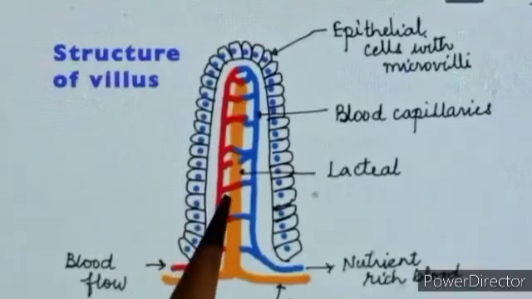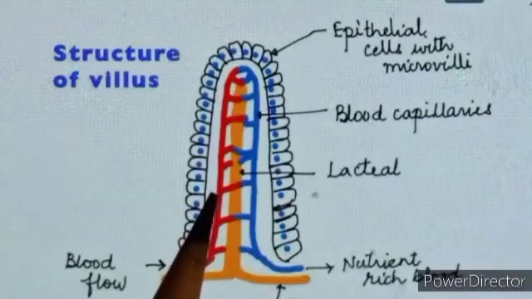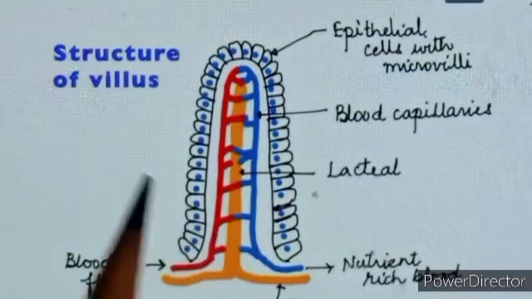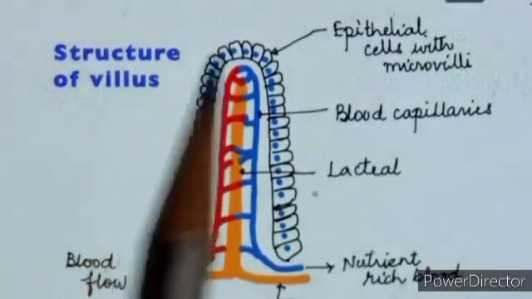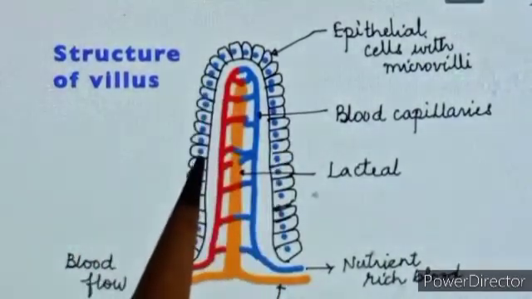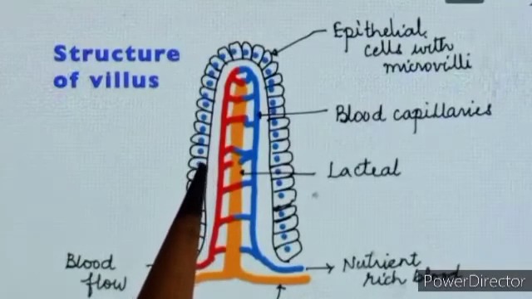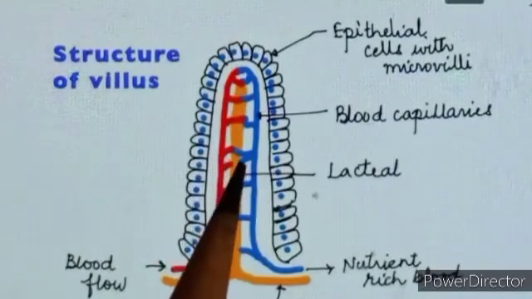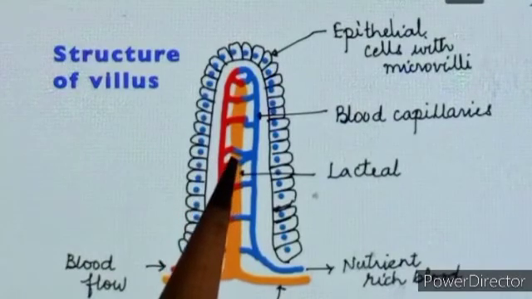The inner walls of the small intestine have thousands of finger like outgrowths. These finger like outgrowths are called villi. In singular we call it a villus also. This is the finger like outgrowth that we find in the walls of the intestine. Can you guess what the role of villi could be in the intestine? The villi increase the surface area for absorption of the digested food.